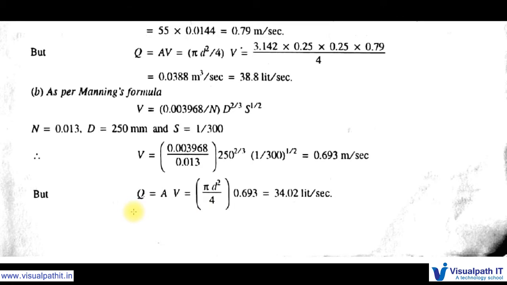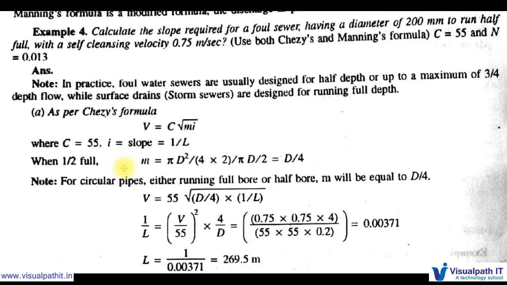Whenever they say to calculate the flow, this continuity formula should be used. So Q is equal to AV. A we know, pi by 4 d square, into V, which we also know, 0.693. So if we calculate by putting all these values, we will get a Q value of 34.2 liter per second.